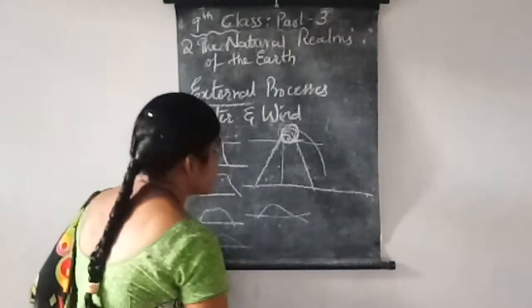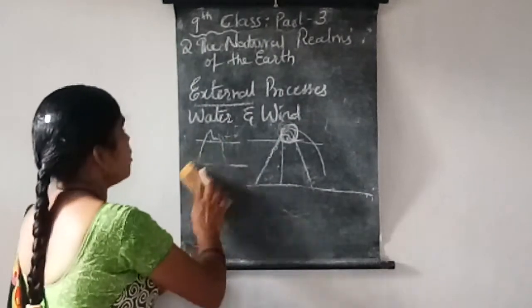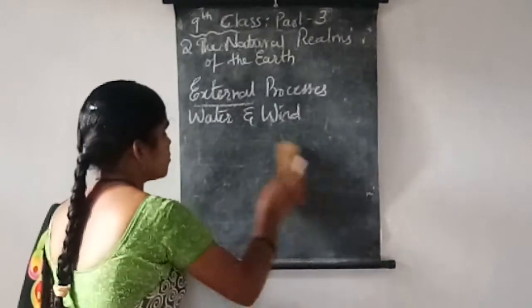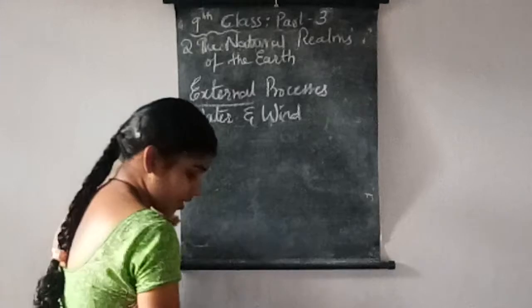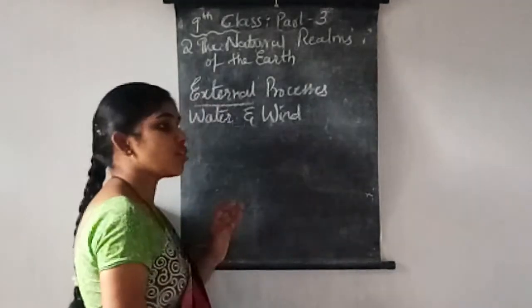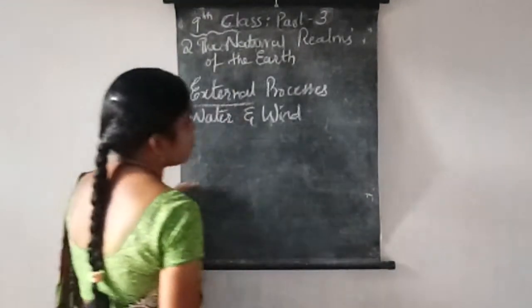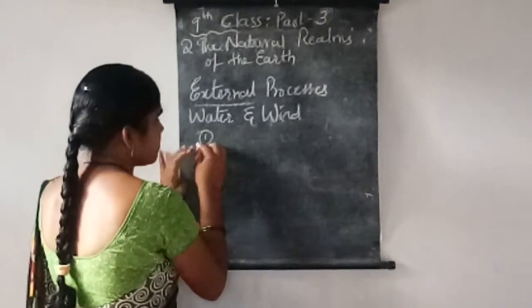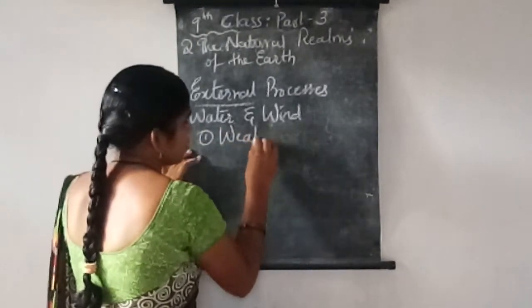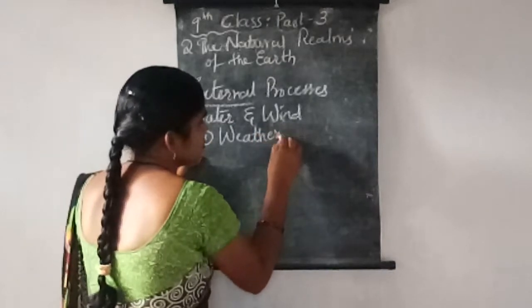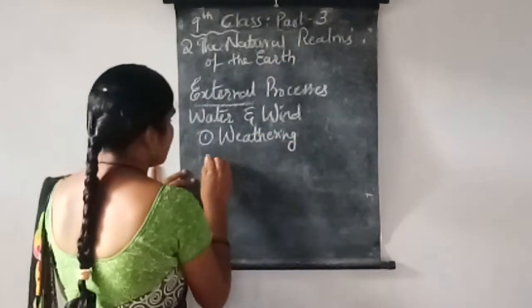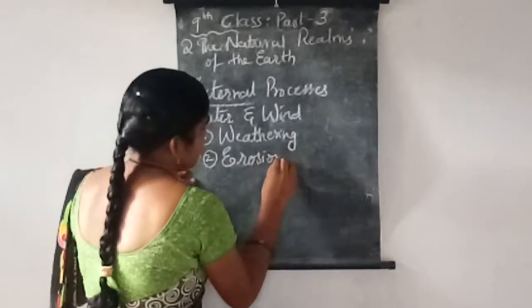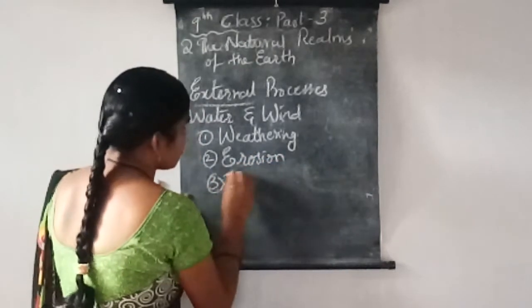So the external changes are happening because of 4 steps, 4 things. One is weathering. Second one is erosion. Third one is transportation.